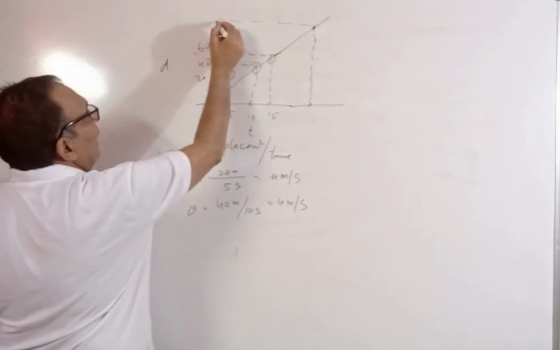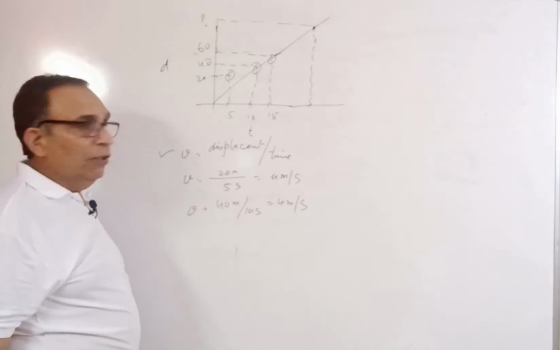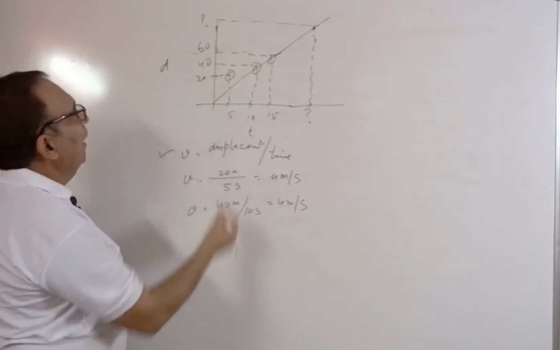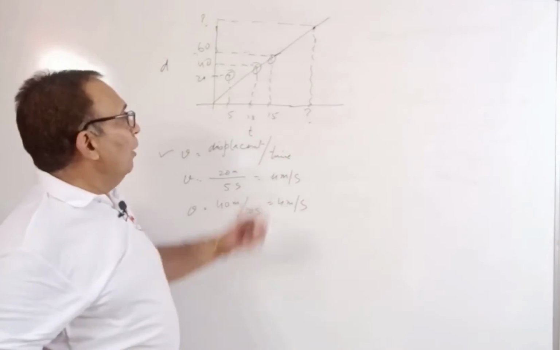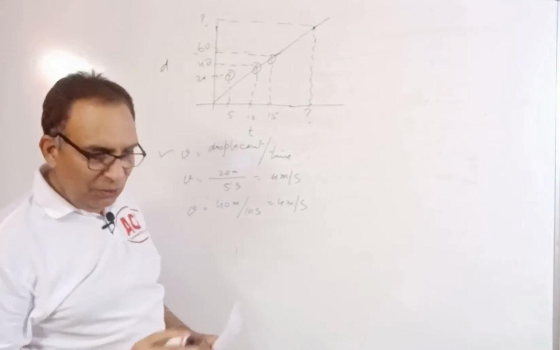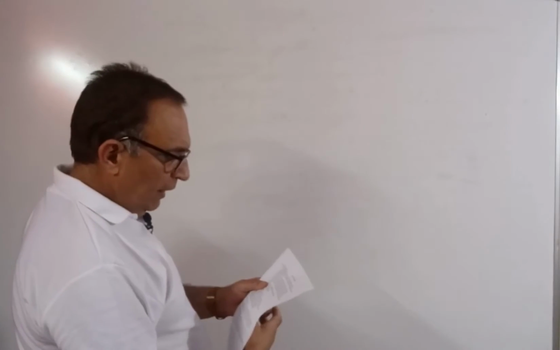Wherever they are meeting, just take that value and take the value over here. Substitute the value, you will get the velocity at that particular point. I hope this is very clear to you. Let us take the next question.